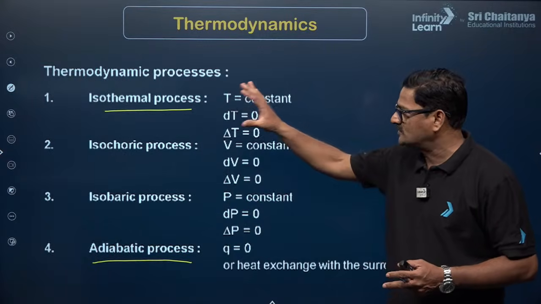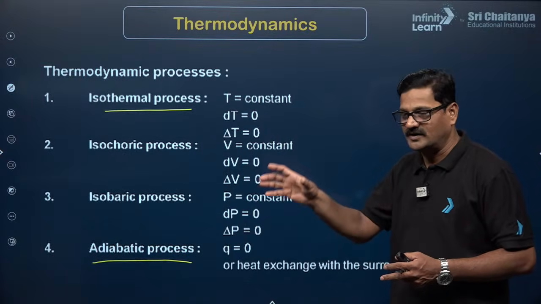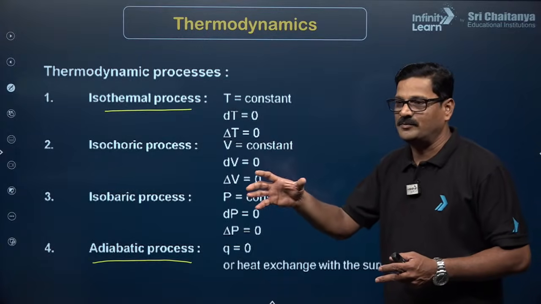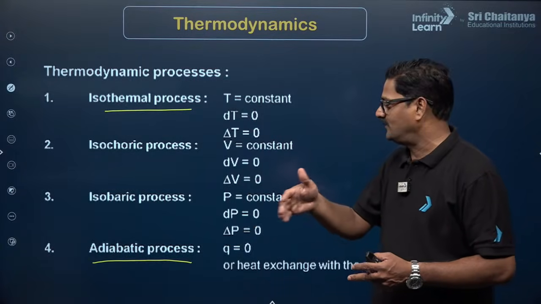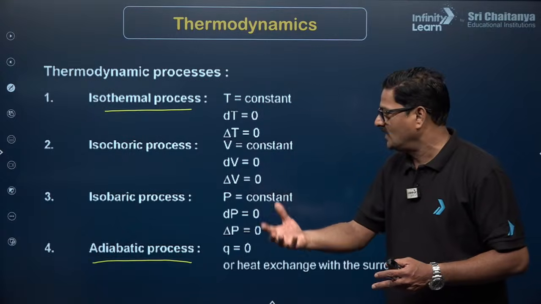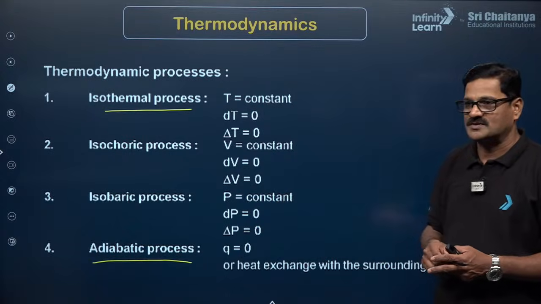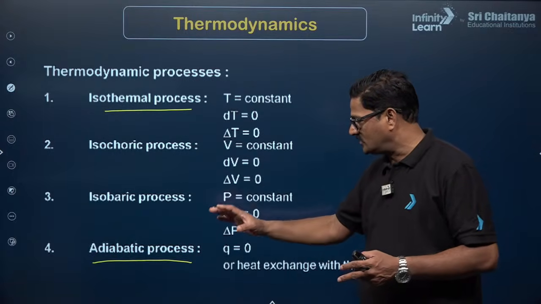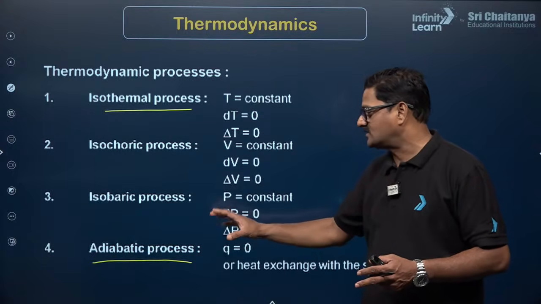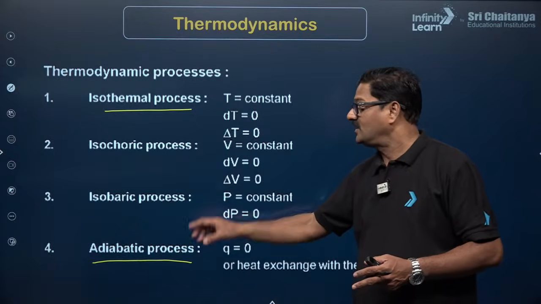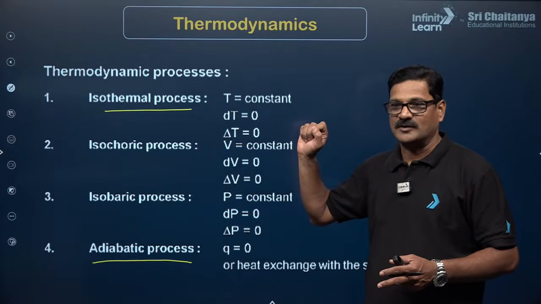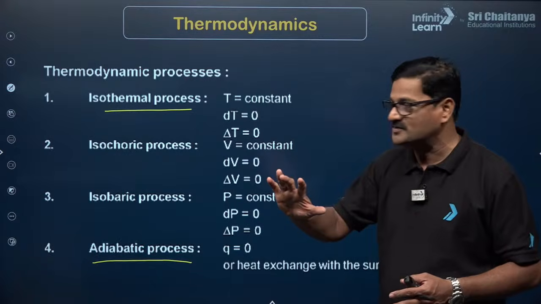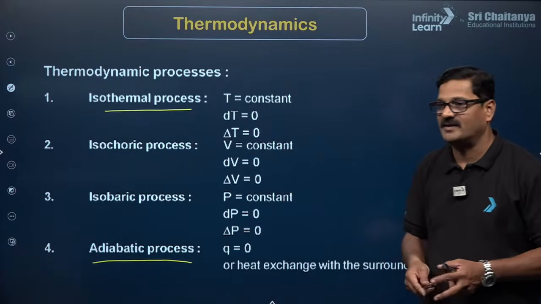In an isothermal process, the vessel is kept in a thermostat. In an adiabatic process, the system cannot exchange heat with the surroundings, so it is kept in a thermally insulated container. That is the major difference between isothermal and adiabatic process.